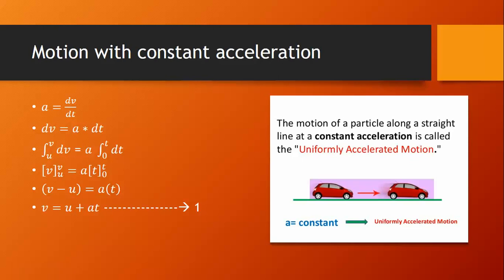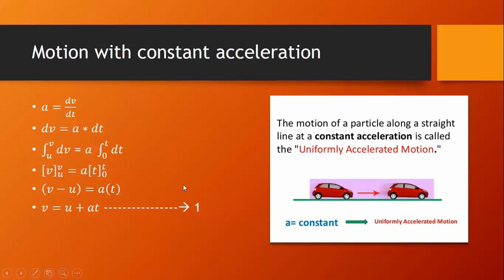We can write the acceleration of the car, a, equals the rate of change of its velocity. If we rewrite this equation and apply integration, we get the result like this. Here u is the initial velocity at t equals 0 seconds and v is the final velocity of the car at time t equals t seconds. If we evaluate this, we get v equals u plus at.